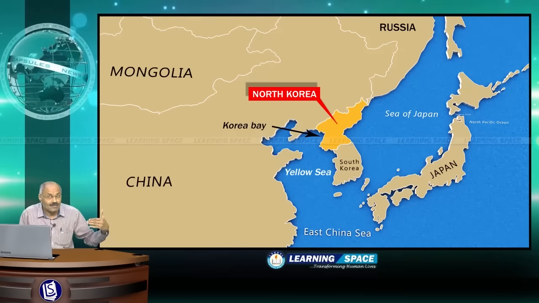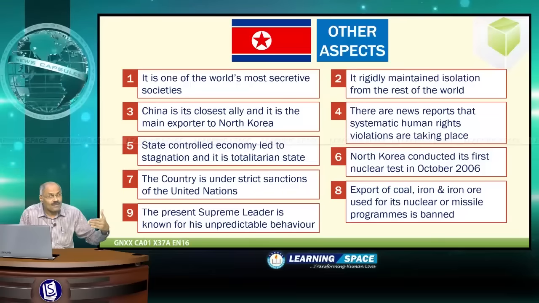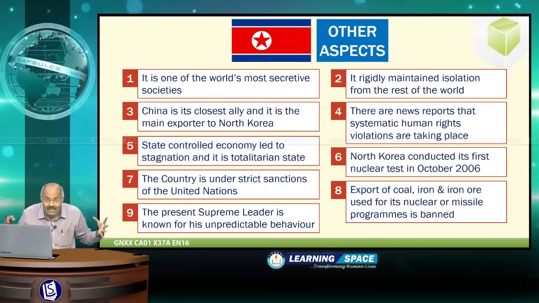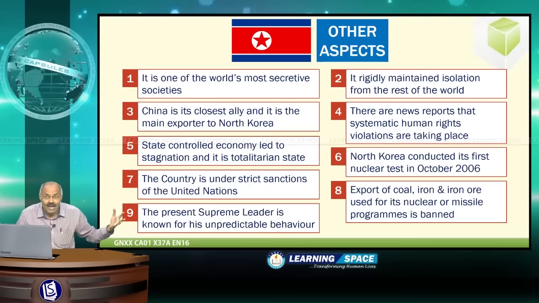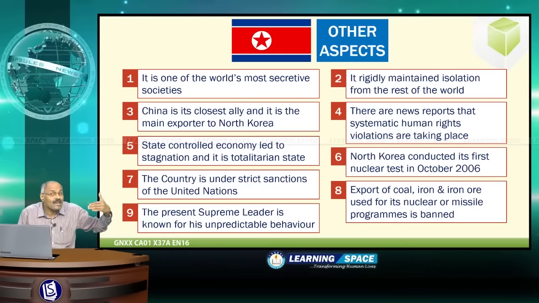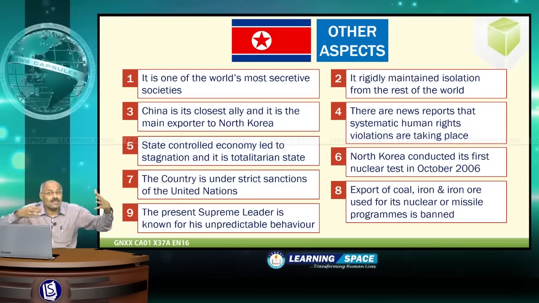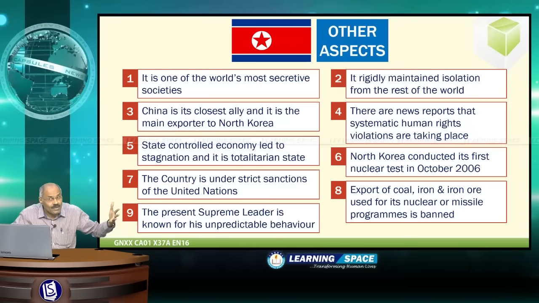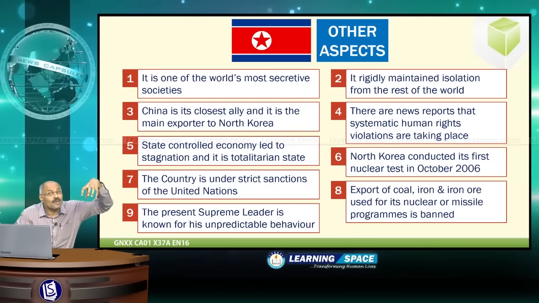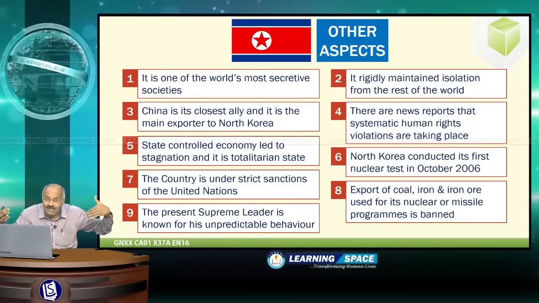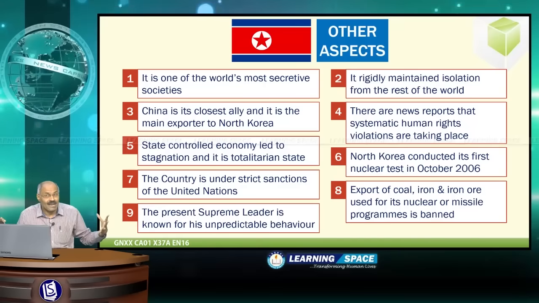If you look at other aspects, North Korea is one of the world's most secretive societies. What is going on inside, no one knows outside. It has rigidly maintained isolation from the rest of the world. You can say China is its closest ally. If you look at petroleum products or food products, it has trade relations predominantly with China. Fourth, there are news reports that systematic human rights violations are taking place in the country.